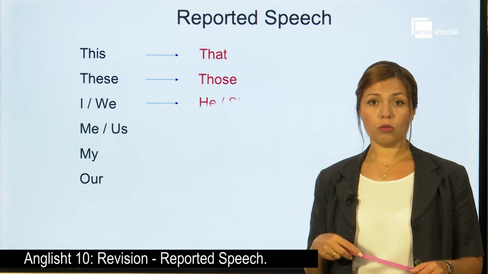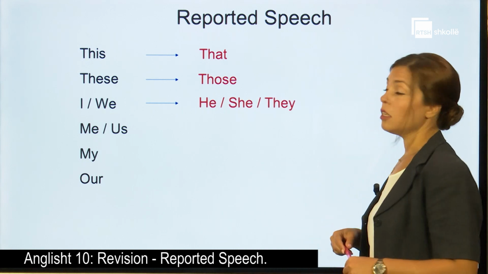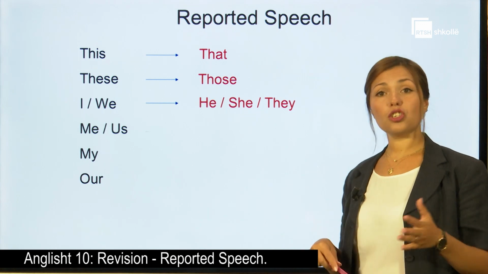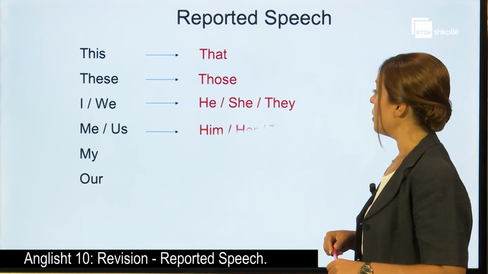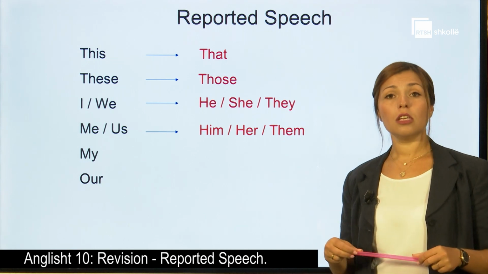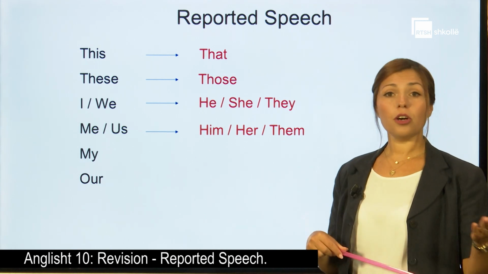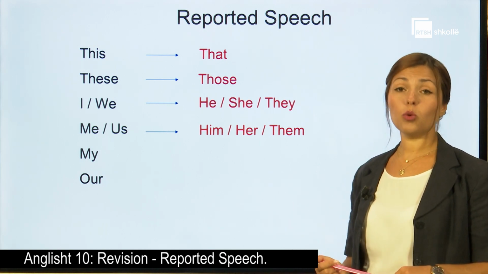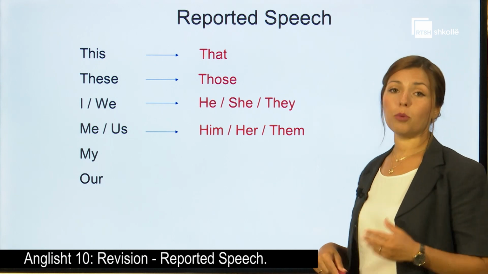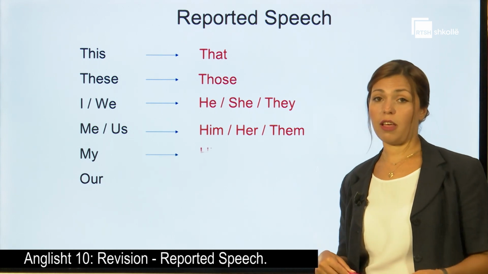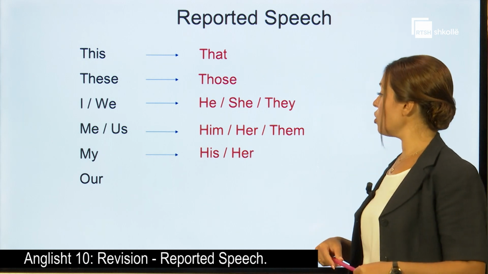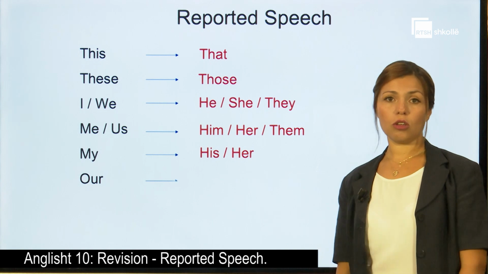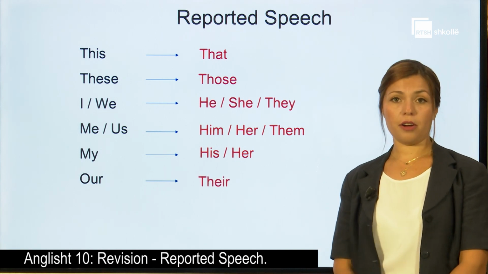If we have pronouns, I or we, depending on who is speaking, is going to be changed into he, she, or they. Me or us is going to be changed into him, her, or them, again depending on who is speaking. My book, if it's a girl or a boy, is going to be changed into his or her, and our is going to be turned into their.